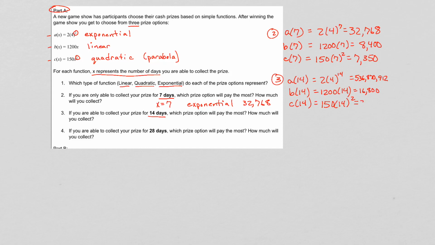And then here we get 29,400. All right, so in this case, again, it's going to be the exponential option that's going to pay the most. And it's this big number here. And you guys know how to put this in your calculator. You can get these answers easily. All right, number 4 asks about 28 days. So we're putting 28.